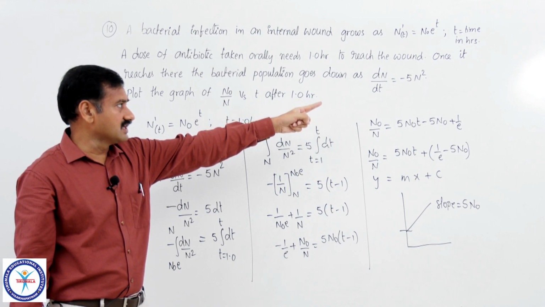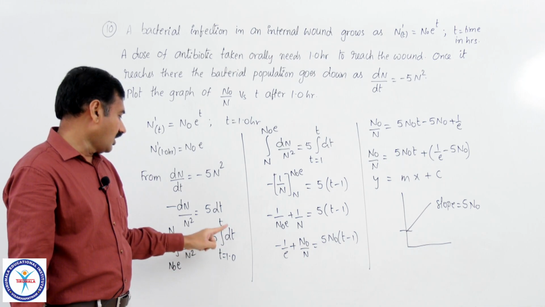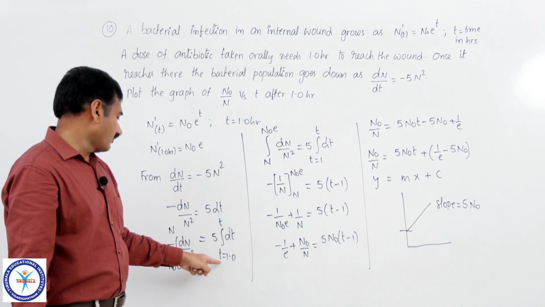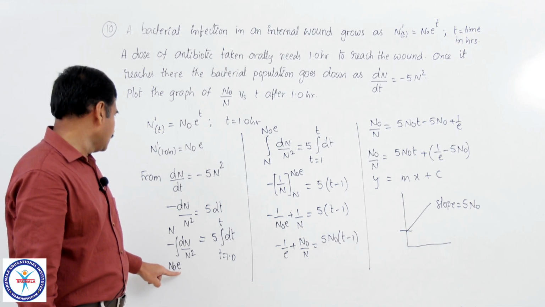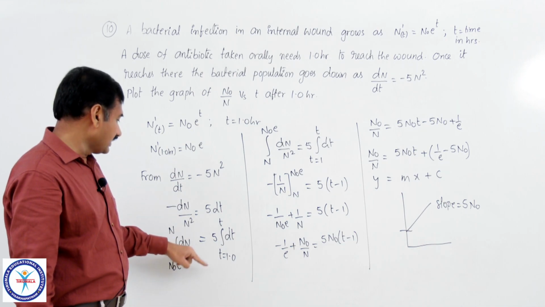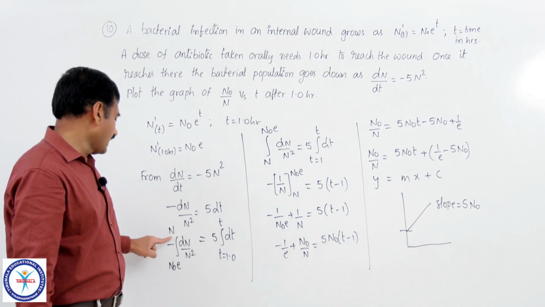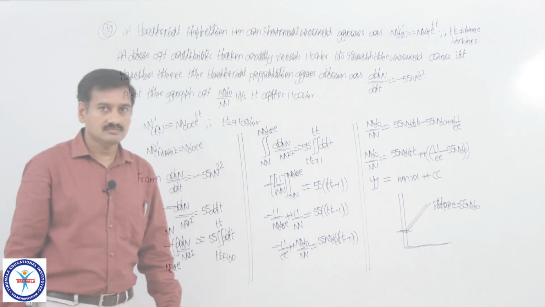dn by dt equal to minus 5 n square. So, initial time must be taken as 1 hour up to a time t. So, at 1 hour time the population of bacteria is n naught into e, that is derived from this equation, and at final time t number of bacteria is n. So, on integration we got this equation.